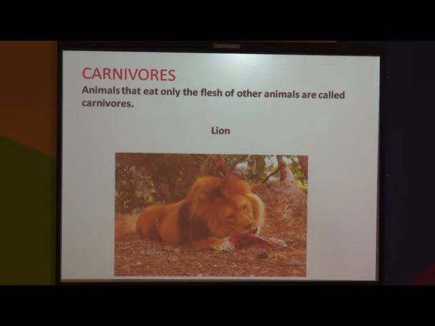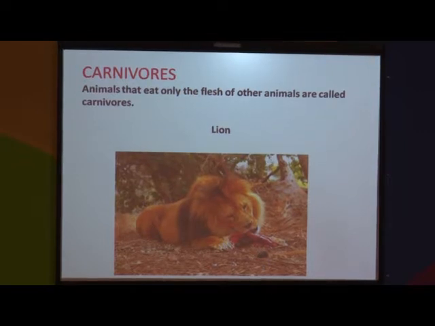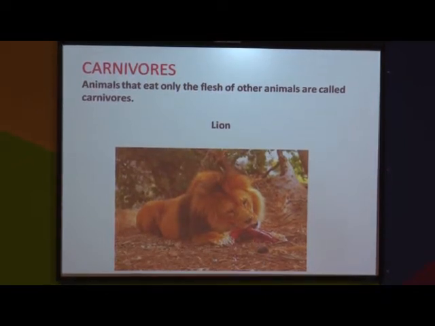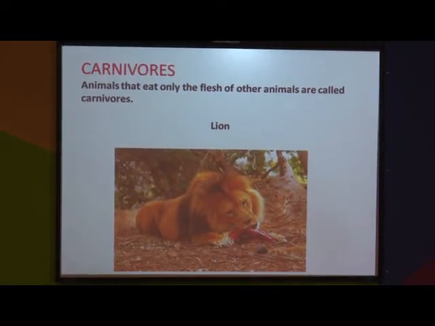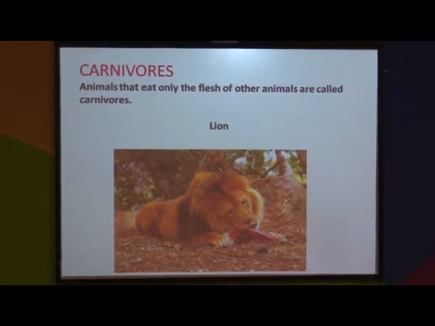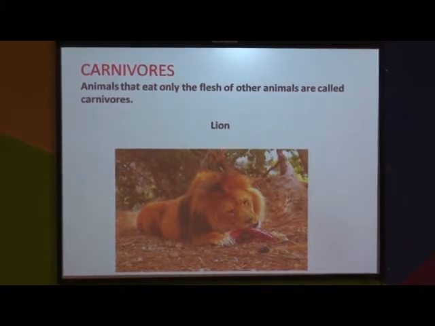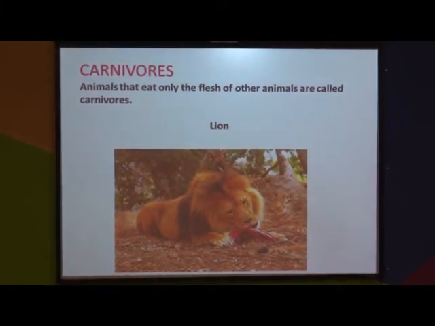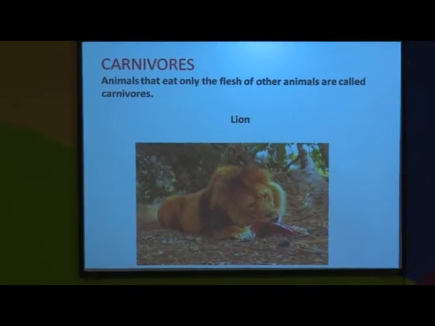Animals that eat only the flesh of other animals are called carnivores. I'll repeat again. Animals that eat only the flesh of other animals are called carnivores. You can see the lion picture. Yes or no? Yes. What does the lion eat? Lion eats other animals. Yes or no?